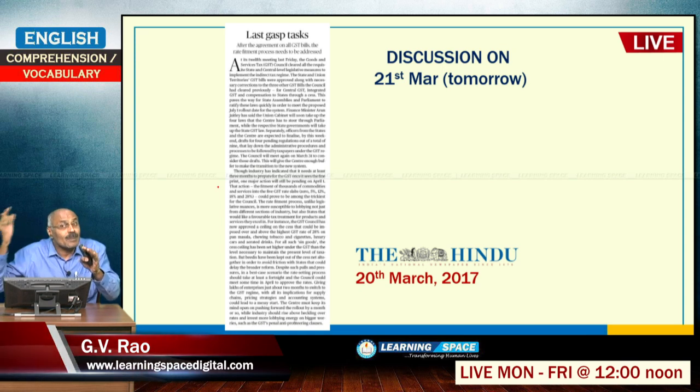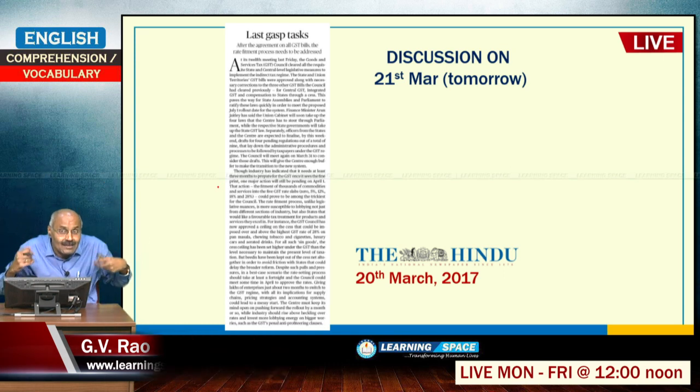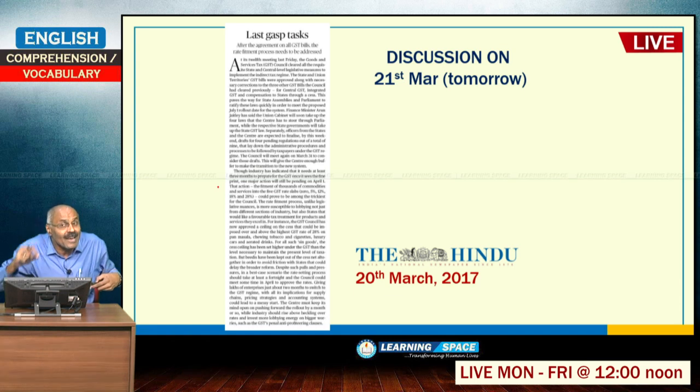And now the second aspect left over is with regard to the reversal of quantitative easing, selling the bonds which they have purchased on a massive scale. That should be done in a calibrated way, and in fact Janet Yellen's statement indicates that they will look at various eventualities when taking the decisions. So, now as per this editorial, everything is going in a normal way in the United States of America as far as economy and monetary policy are concerned, right.